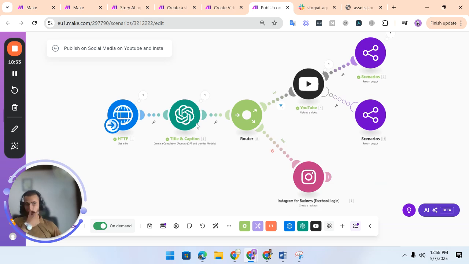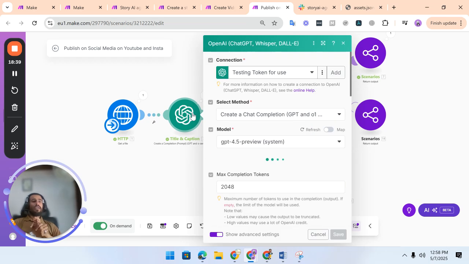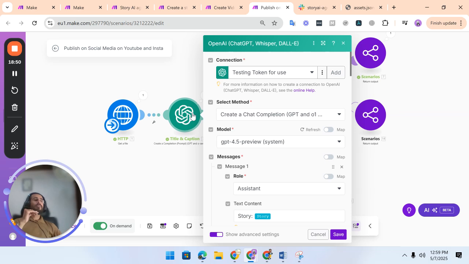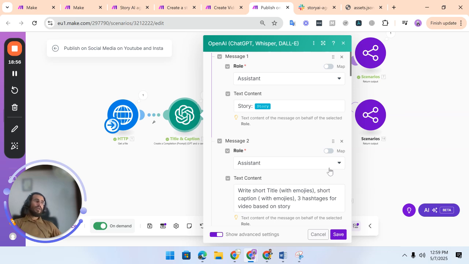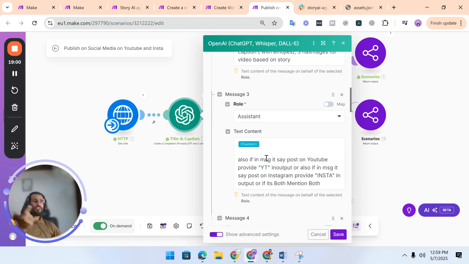Now in the AI part, I have asked it to write me the description and the title, because we have to post it on YouTube. Then we need a title and we need a description, and then I ask it to classify which channels it will be posted on. So this is the story, and the assistant writes a short description with emojis.